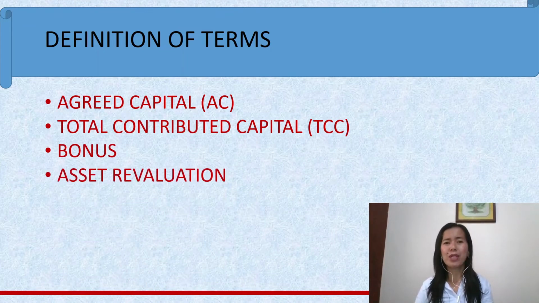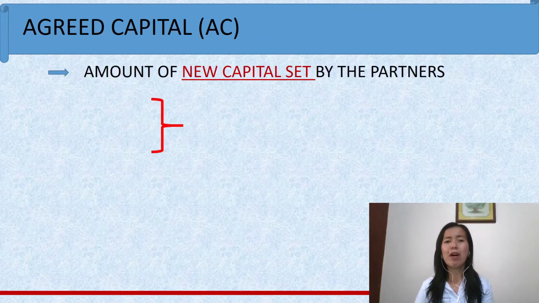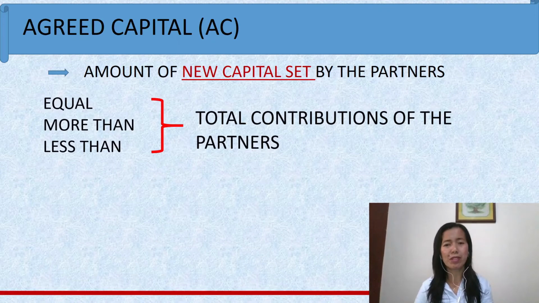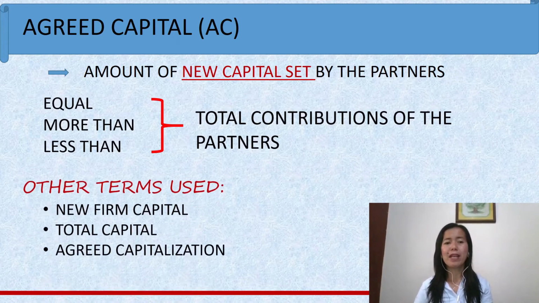What is an agreed capital? Agreed, as if being agreed or set by the old partners and the new partner. Okay, so that is the amount of new capital set by the partners, which might be equal to, more than, or less than the total contributed capital of the partners. And we have other terms used in lieu of the agreed capital: the new firm capital, total capital, or the agreed capitalization.